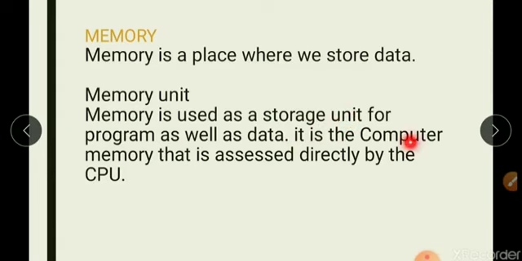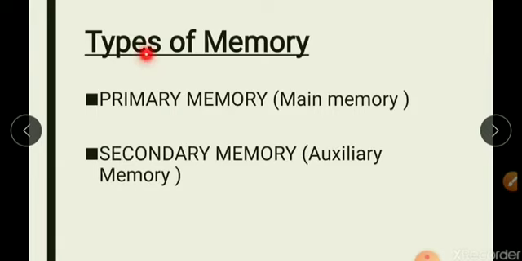It is the computer memory that is accessed directly by the CPU. This memory is directly accessed by the CPU. Now you know there are two types of memory: primary memory and secondary memory. Primary memory is called as main memory. Secondary memory is called as auxiliary memory.